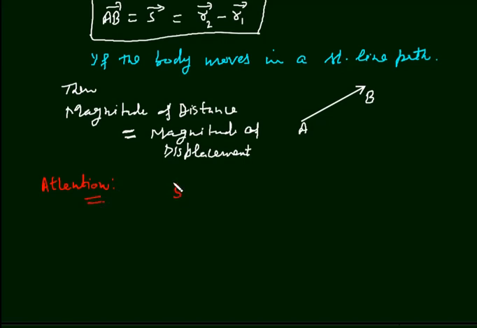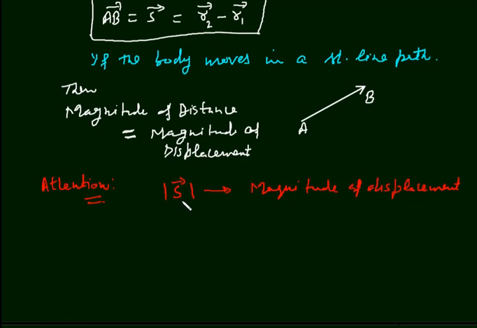If I write this displacement vector and put it in this bracket, this bracket means magnitude. This is magnitude of displacement. And it is not necessarily equal to magnitude of distance.